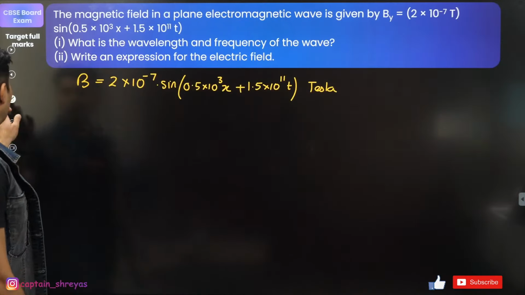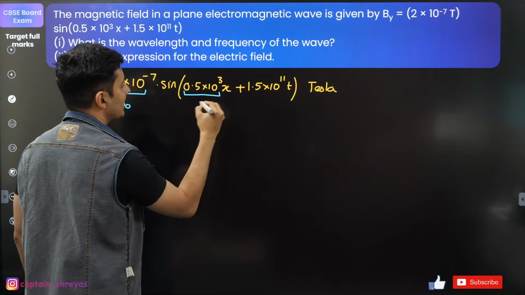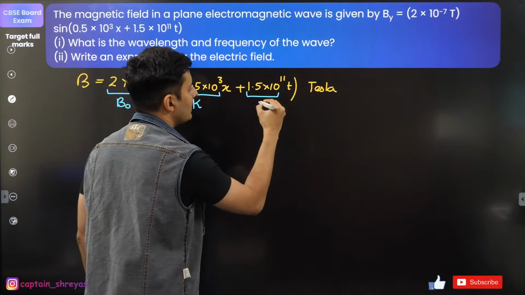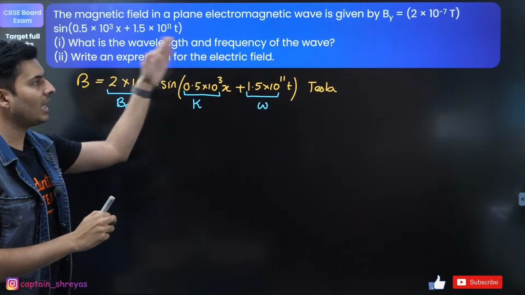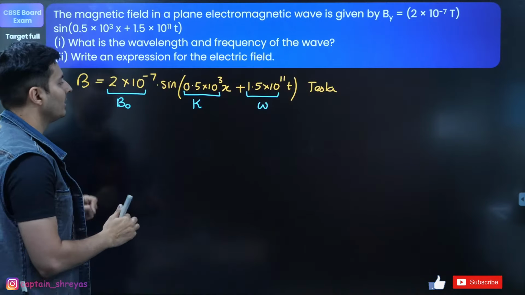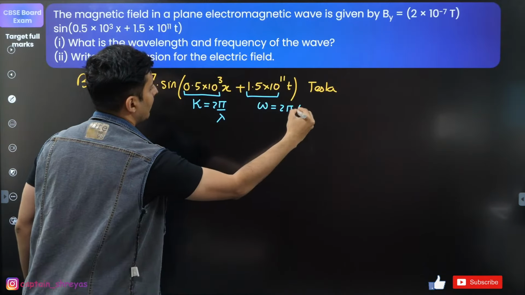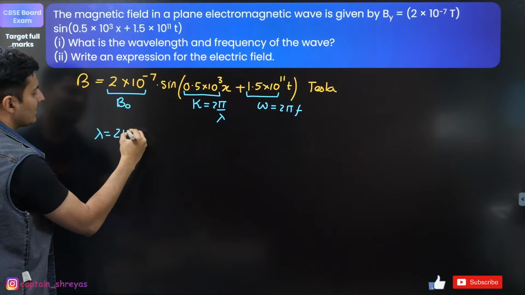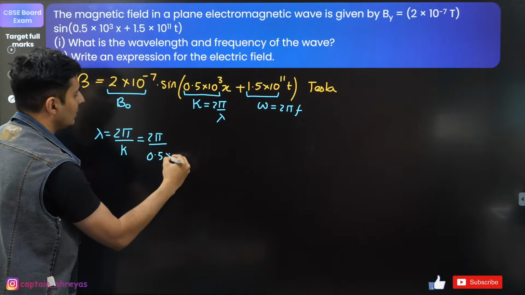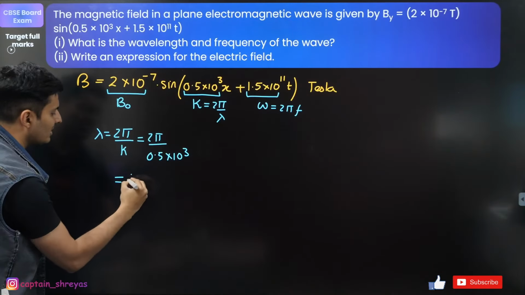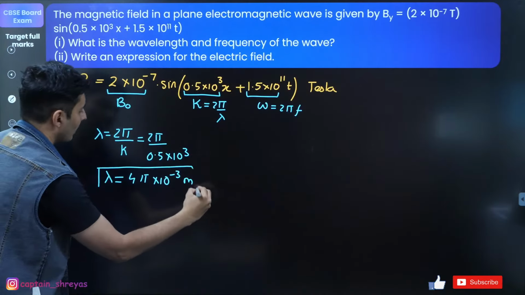Now if you look at this expression, you will understand that this is basically the maximum magnetic field. This is the angular wave number. This is the angular frequency, right? So from this, I think we can find everything else that is required. First, let's talk about wavelength. We know that k is 2 pi by lambda and omega is 2 pi f. From this, lambda is 2 pi by k. So 2 pi divided by 0.5 into 10 to the power 3. 2 by 0.5 is 4, so 4 pi into 10 to the power minus 3 meters. So that is the wavelength.